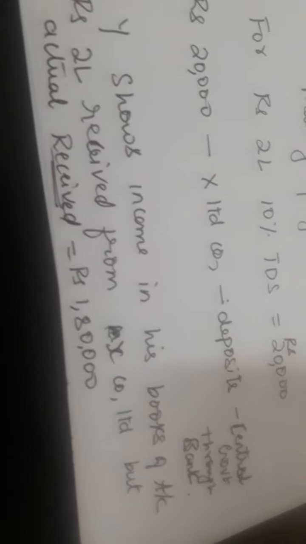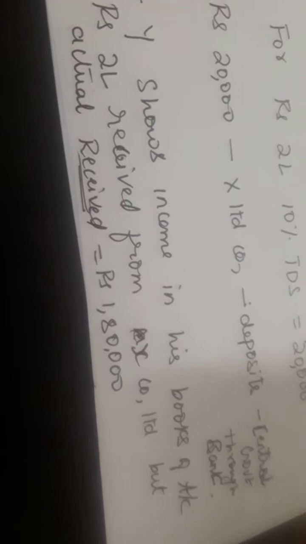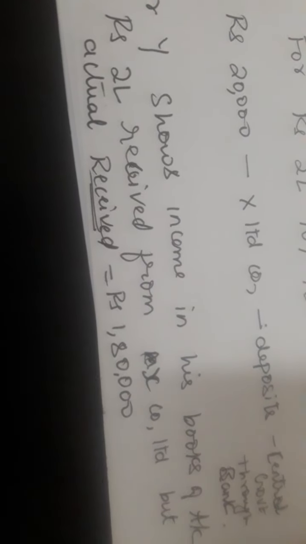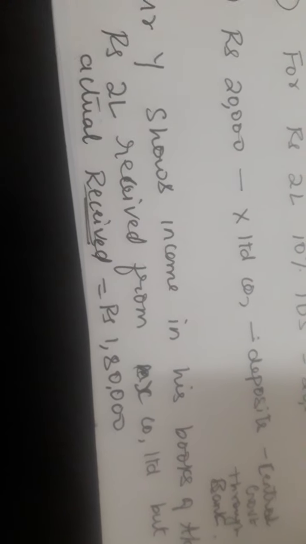But what happens here is Mr. Y shows in his income, in his books of account, rupees 2 lakh received from X Limited, but actually he received rupees 1,80,000.